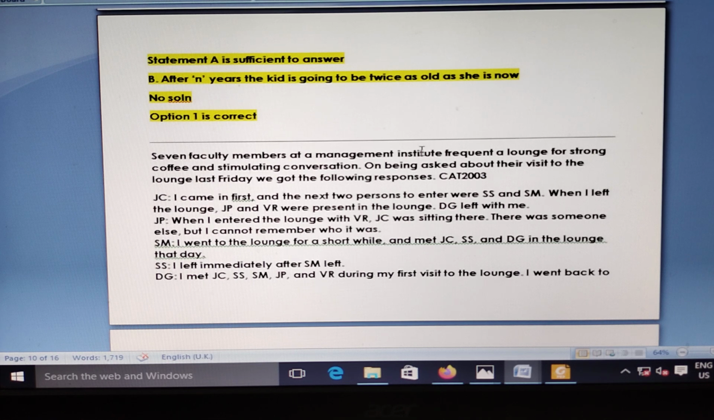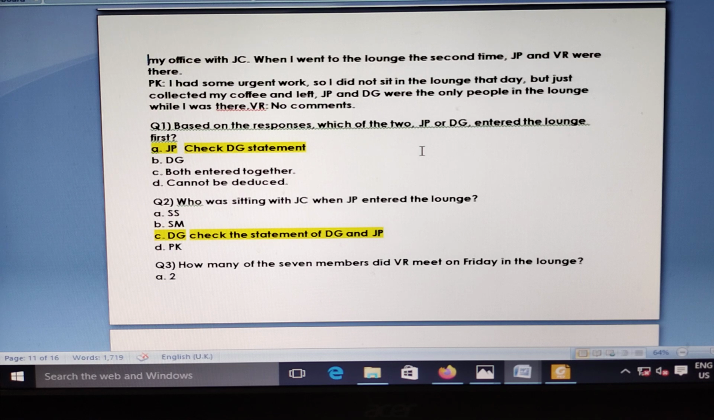Seven faculty members of a management institute frequent a lounge for strong coffee and stimulating conversation. Here, if you can prepare a list of the statements, fine; otherwise it is very difficult because all the statements are confusing. Who came first? It is JP. Check the DG statement. Who was sitting with JC when JP entered? DG. Check the statements of DG and JP.